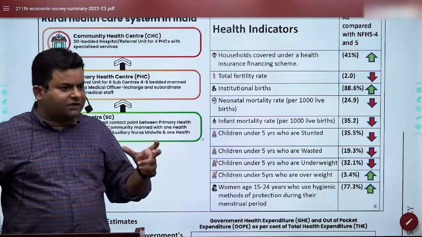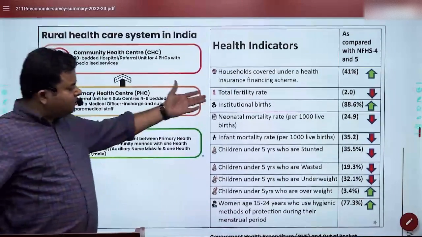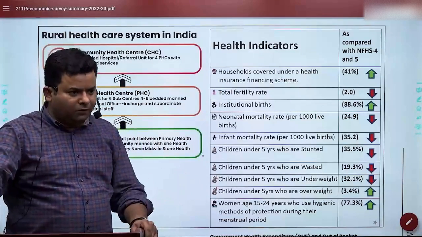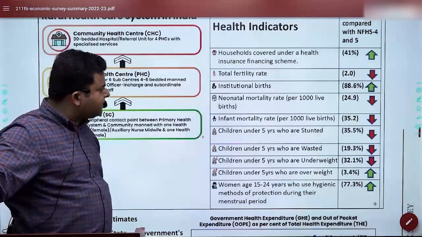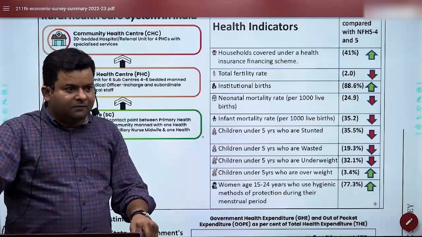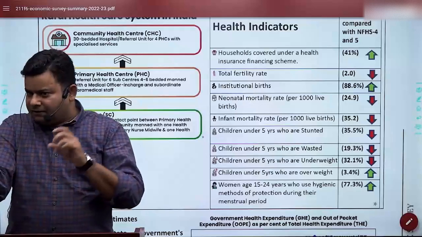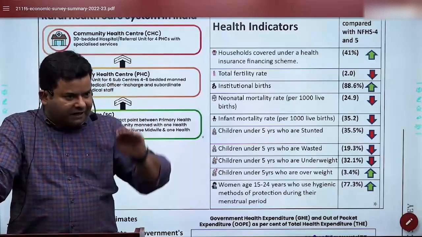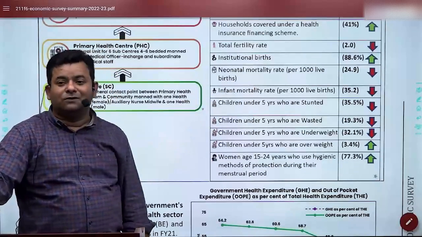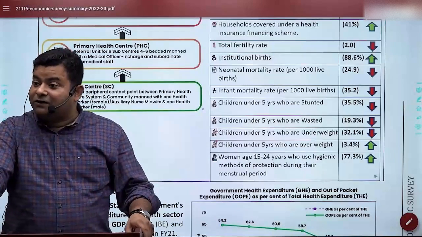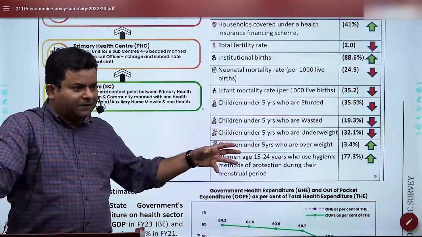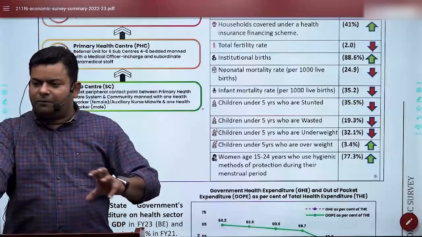So sub-centers and PHCs have been developed, no doubt about it. In fact, the good part is that as per National Family Health Survey 5, on almost all indicators we are doing well. Household cover under health insurance has increased, and the total fertility rate has gone down. Now it is even less than 2.1, which is called the replacement level fertility rate. That means India's population is now on a declining trend. Institutional births, which surprised me a bit: institutional deliveries in India have increased to 88%. Our target was 80%, so we have done well here. That means institutional delivery is there now, and we are providing the necessary facilities.